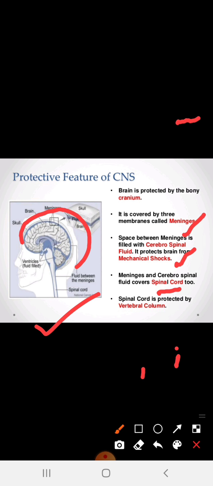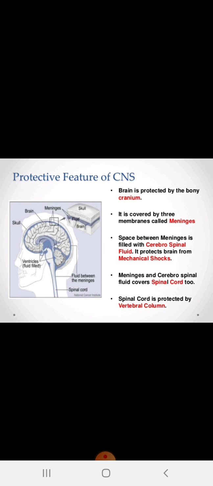It protects the brain from mechanical shocks, as well as the spinal cord, from any kind of inconvenience. And the spinal cord is protected by the vertebral column. So this is the small information related to the central nervous system.